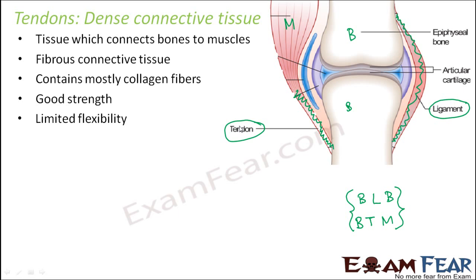Right? Now you might ask, why do we need to connect bone to bone or bone to muscle? Now bone to bone, why we need to connect, that is pretty simple. If you want to make the framework of the entire body, it is not made up of one single bone. Correct? So bones to bones need to be connected. Why do you need to connect bones to muscles? Because muscles are the ones which actually cause movements. The contraction and expansion of the muscle fibers causes movement. So your bones need to be in coordination with the muscles so that the movements can take place. So for that coordination, there has to be a connection between bone and muscle.